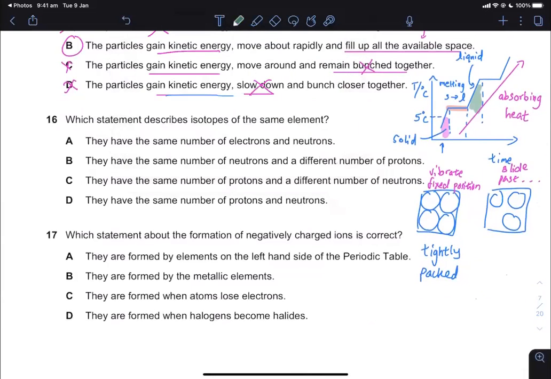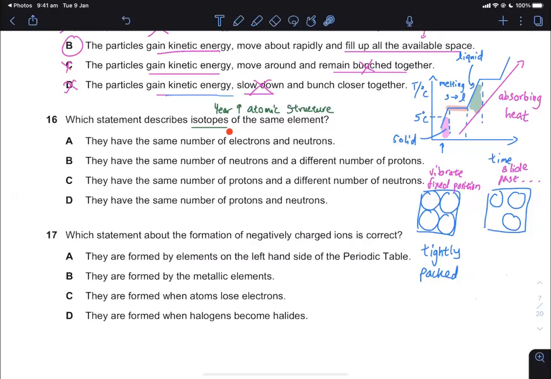Question 16. So this is the definition of isotopes. This is in Year 9 atomic structure. You should have a book of definitions that you make up as your own notes as you go through all the topics for chemistry, for bio, as well as for physics. And you will prepare these definitions so that you have a look at them every day.